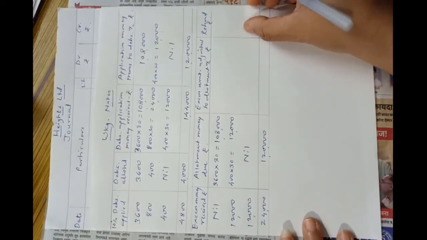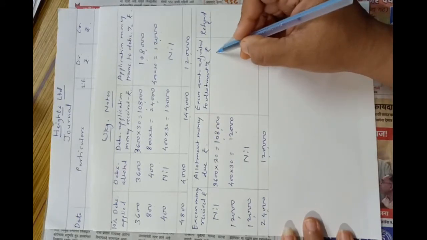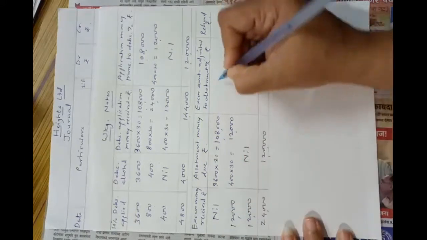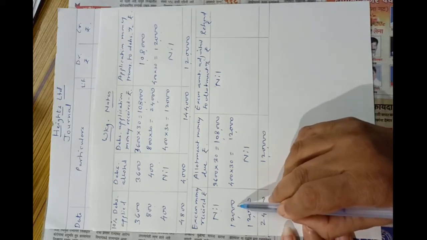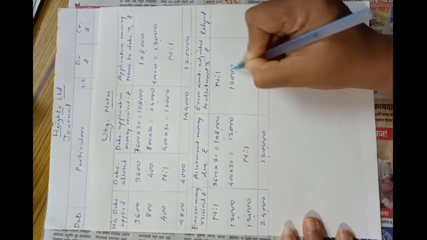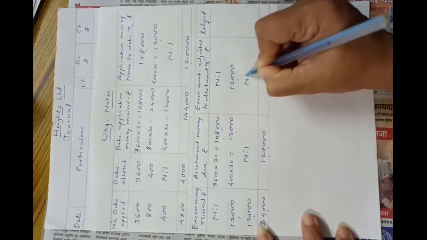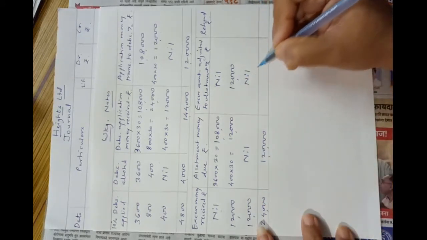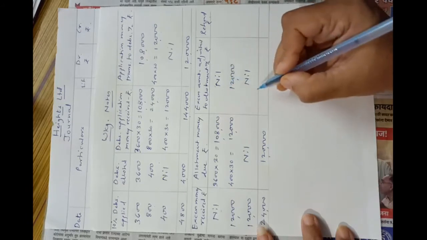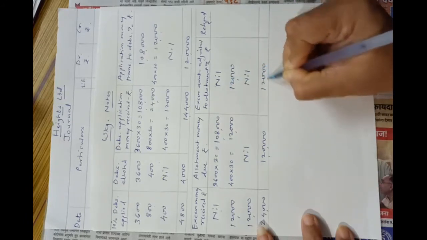Now next is excess amount adjusted to allotment account. In case of the first category, no amount is excess, so no amount will be adjusted with allotment account. In case of the second category, there is 12,000 excess money, so 12,000 will be adjusted with allotment account. In case of the third category, there is excess money of 12,000, but they are not allotted any debentures, so nil amount will be adjusted with allotment account. So the adjustment with allotment account amount is rupees 12,000.